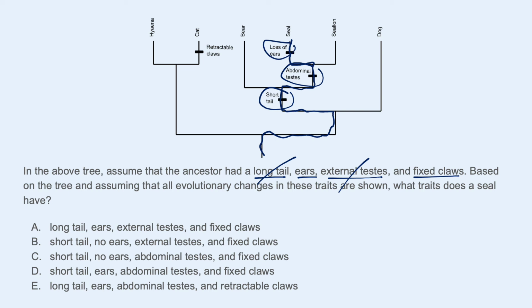Then one more, we get loss of ears, so ears are lost. And so putting these together, we would expect short tail, no ears, abdominal testes, and still fixed claws. So the place where claws are lost is over here to cats. So we need one that's short tail, no ears, abdominal testes, and fixed claws. That actually ends up being C, looks like.